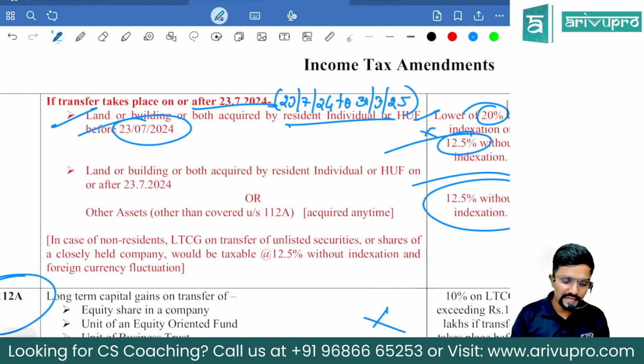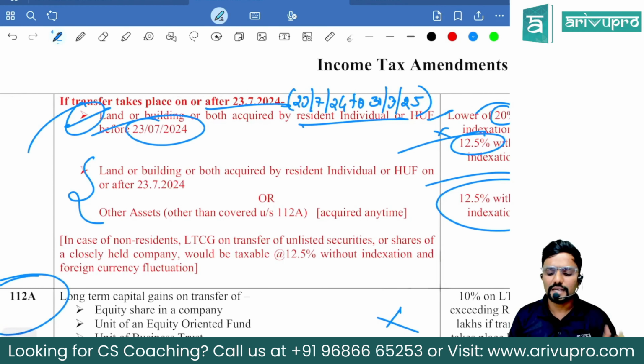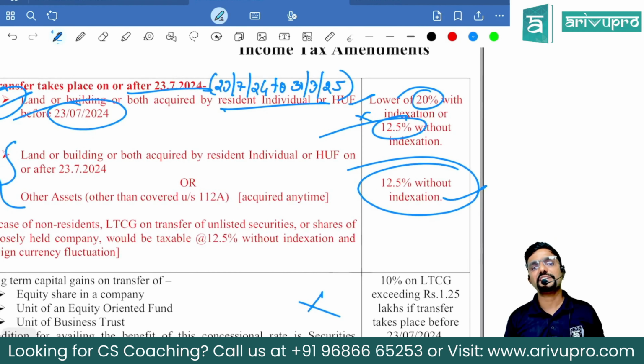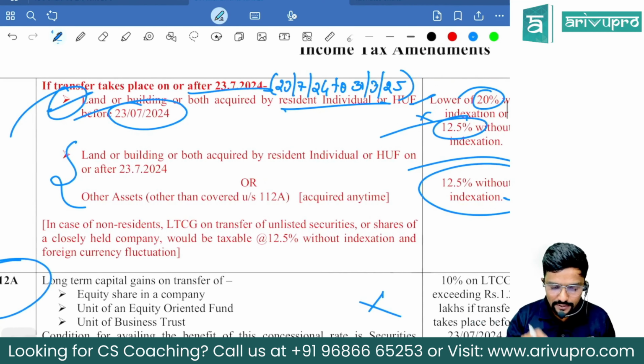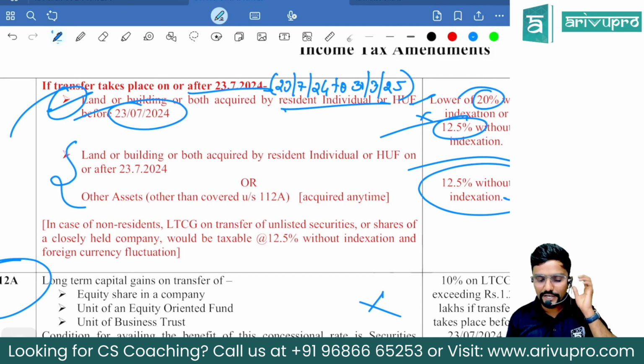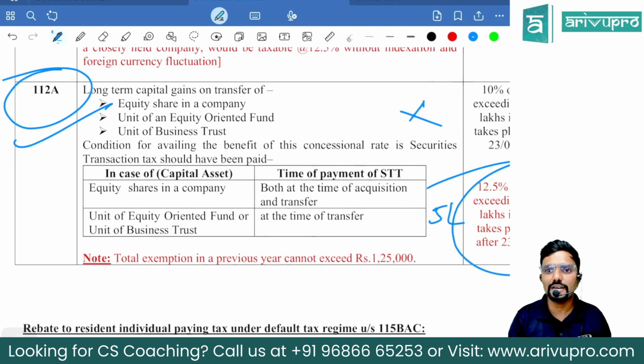Okay. Sir, in any other case, you remember this. Any other case, it is 12.5% without indexation. Any other asset. You can see the second bullet. Land or building or both acquired by a resident individual or HUF on or after 23rd July 2024, or other assets other than those covered under section 112A. Means obviously if it is an ETF, it is covered here. It will definitely not come here.